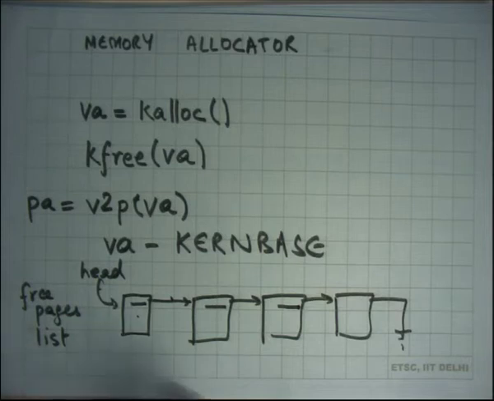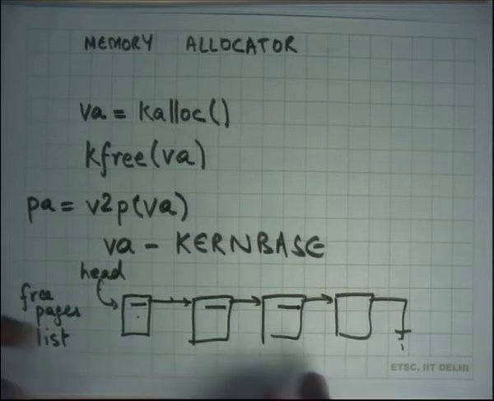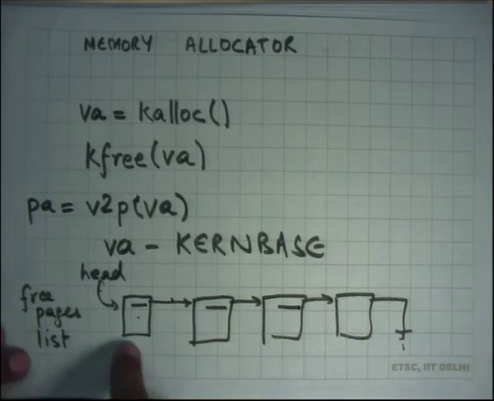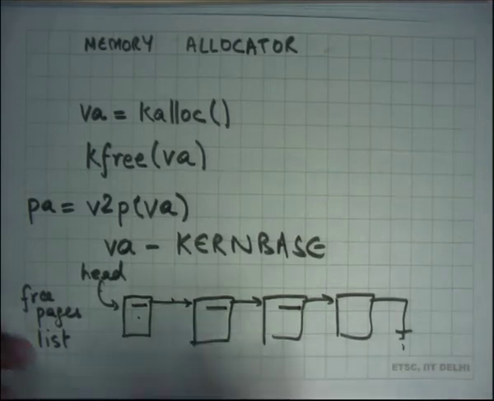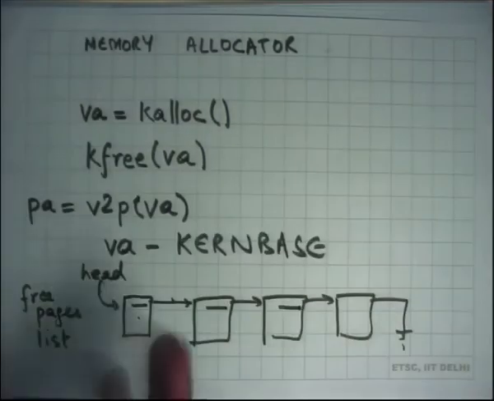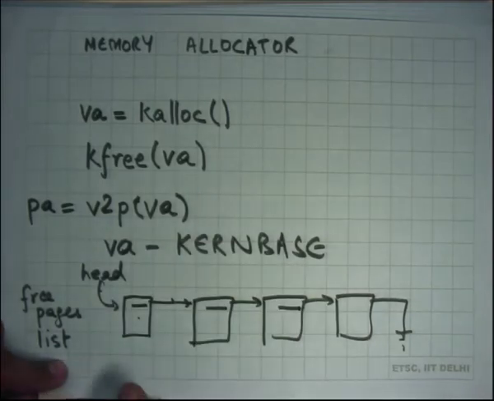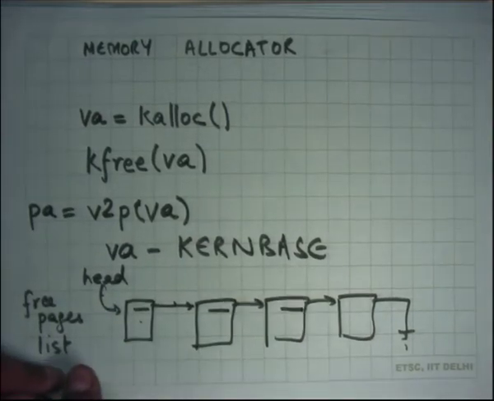Okay. So this is roughly how malloc and free also work, except that malloc and free need to be more complicated because they need to allocate variable sizes of data, so they need to worry about fragmentation issues. But if you are just doing a fixed size allocator, all you need to do is just maintain a list, and the next pointer itself is going to be stored in the list.